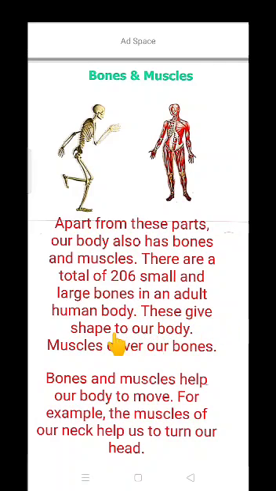These give shape to our body. Muscles cover our bones. Bones and muscles help our body to move. For example, the muscles of our neck help us to turn our head.